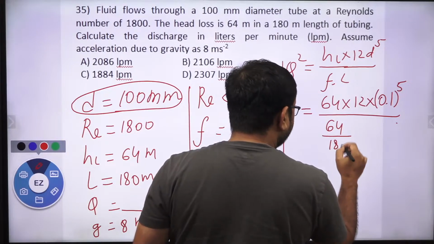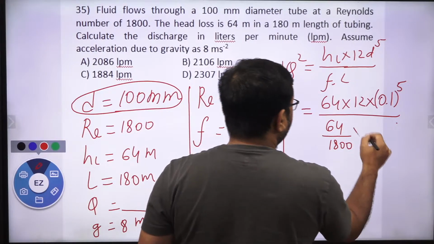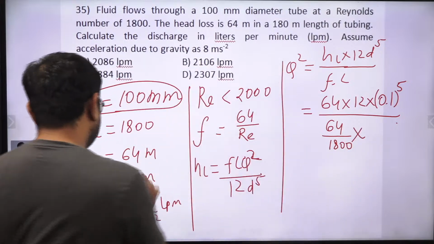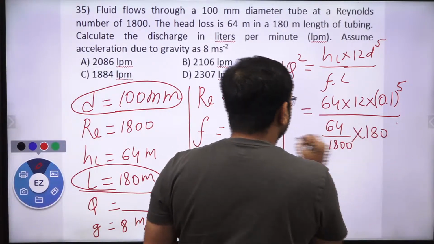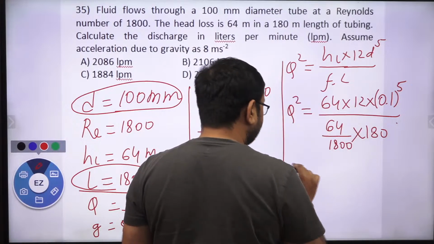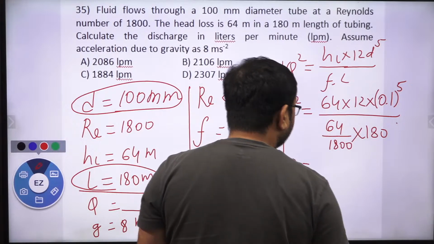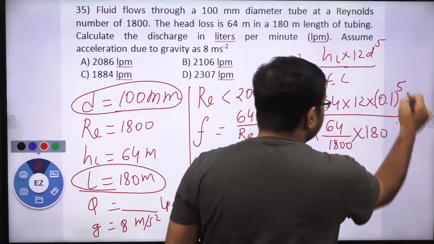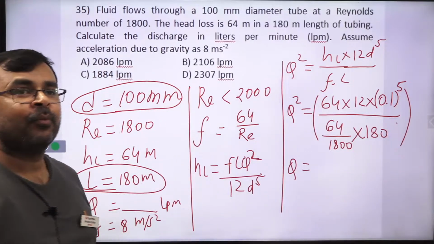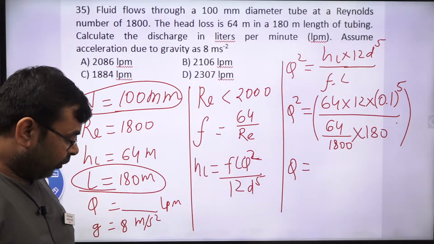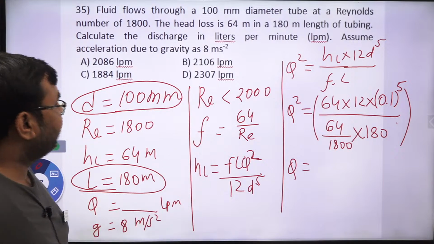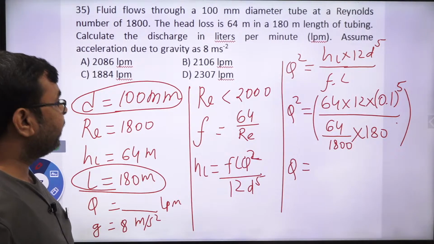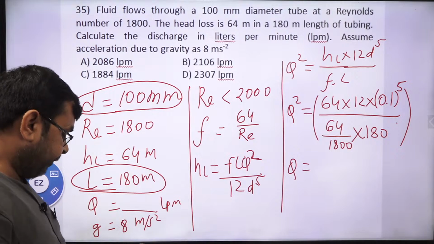64 by 1800, and length is already given, that is 180 meter. So now you just solve this expression, and this gives us meter cube per second, yes or no? But we need to find out in, sorry, meter cube per minute. So here we need to find out in LPM, correct?